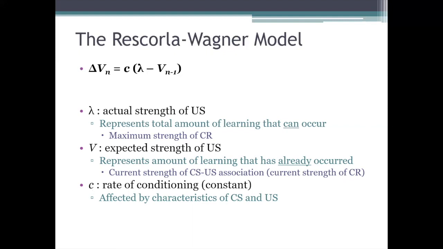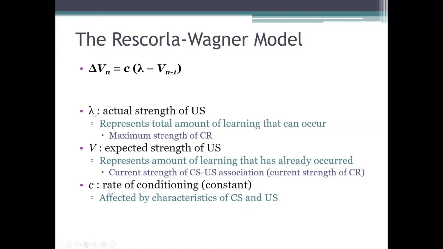Now, I should probably point out here that this formula that we're looking at is a slightly simplified one, okay? Because Rescorla and Wagner actually broke this part of it, c, down into multiple subcomponents, one representing the CS and one representing the US. For our purposes, though, you don't really need to worry about those subcomponents. The main things to remember here are just that c is a constant, it represents the rate of conditioning, and the exact value that it takes depends on the specific stimuli that are being paired.